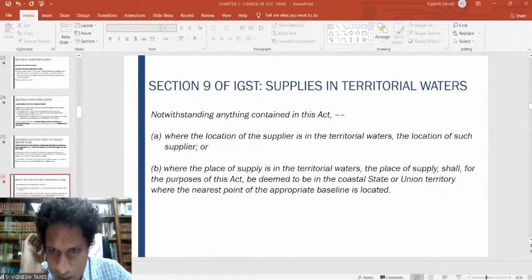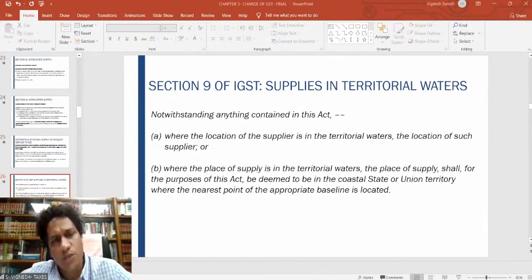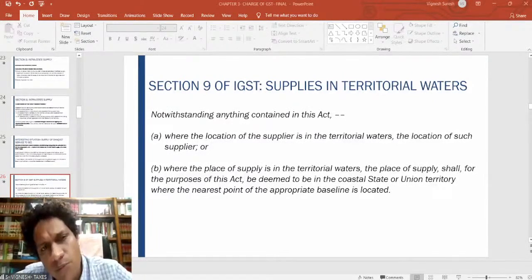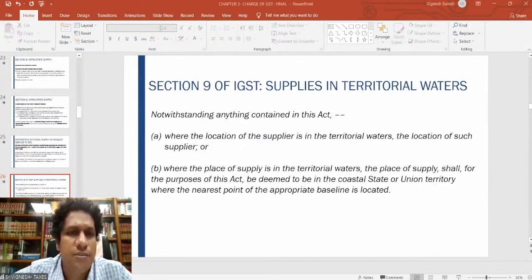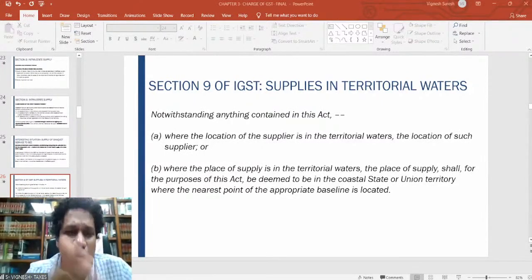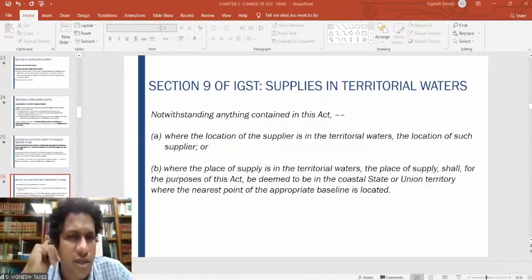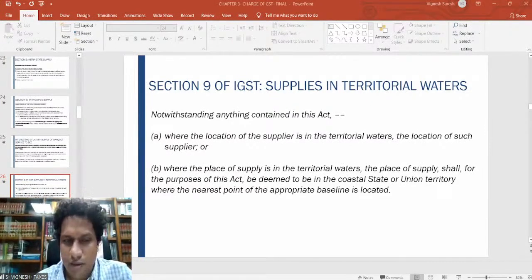Sir, if a person living in SEZ comes to another place, a person who's operating a business within the SEZ, if he's shifting his business to some other place, is that your doubt? If he's shifting his business to some other place, then straight away he comes into the domestic territory and no longer can benefits be given. Special economic zone means nothing very different. It is in the city only, but you'll see all the technology parks where the foreign companies come and set up their office. That is your special economic zone, right? So it is not something that is outside the country. I hope you understood the question.